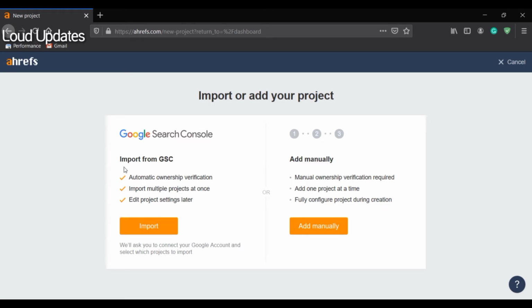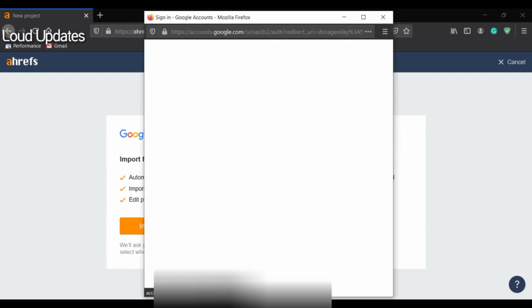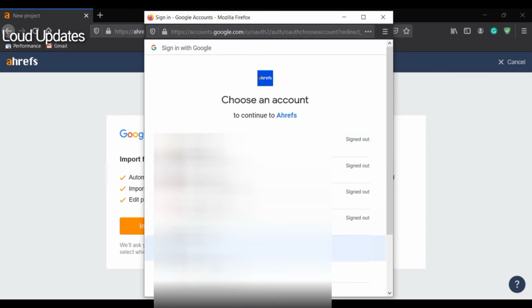Import from GSC, Google Search Console. I recommend you use your Google Search Console Gmail, the same Gmail account, and verify your ownership. If you use add manually, that's not good.